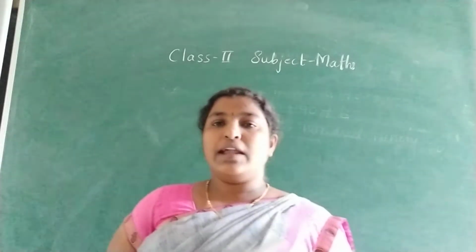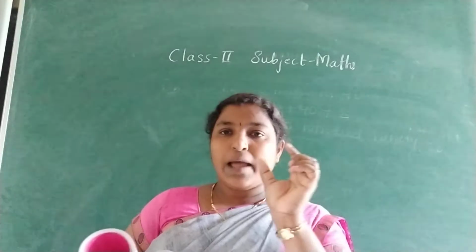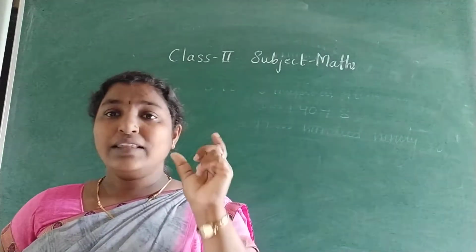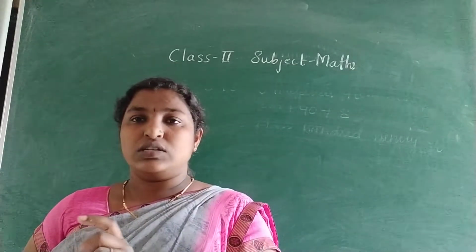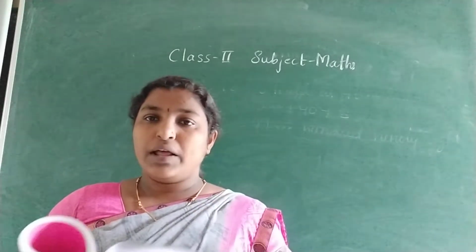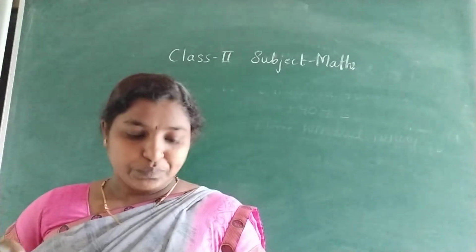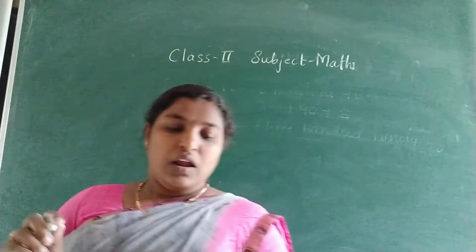Number names and numerals. I told you already what a numeral is. The number figure is known as a numeral. And the number name means writing the numeral in words, in spellings. That is known as number name or number in words.